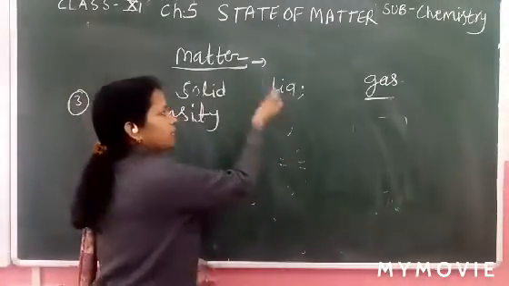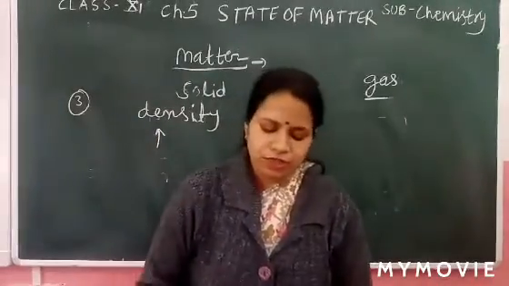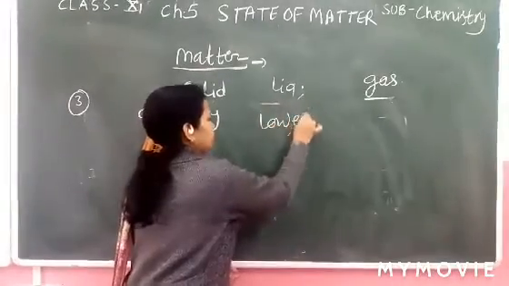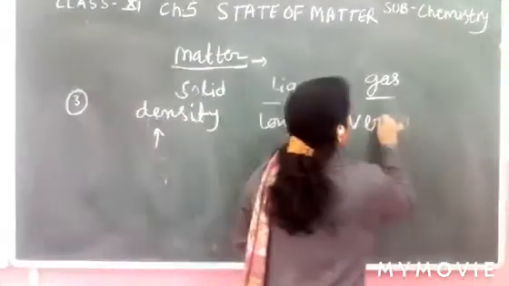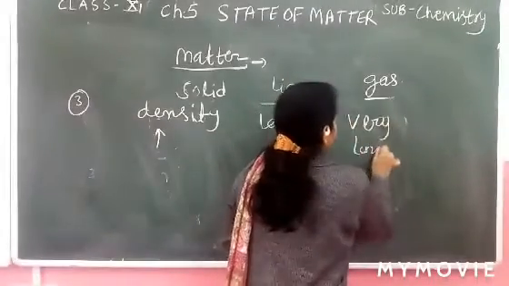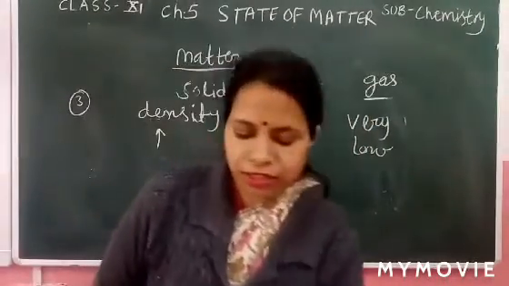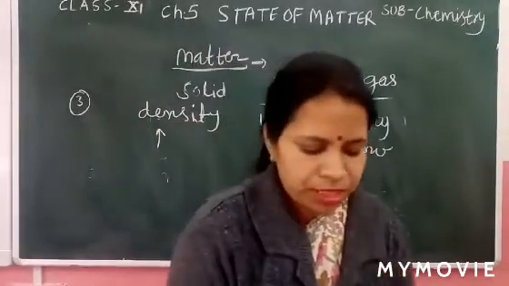Liquid, as compared to solid, has lower density, and gas has very low density. Now it's clear. The third point, density. So density depends on the mass.